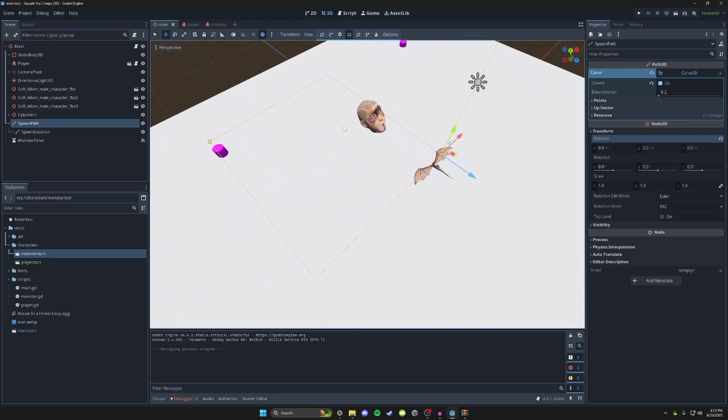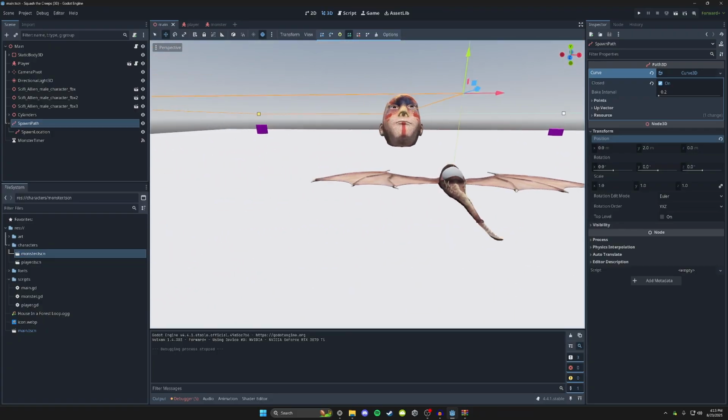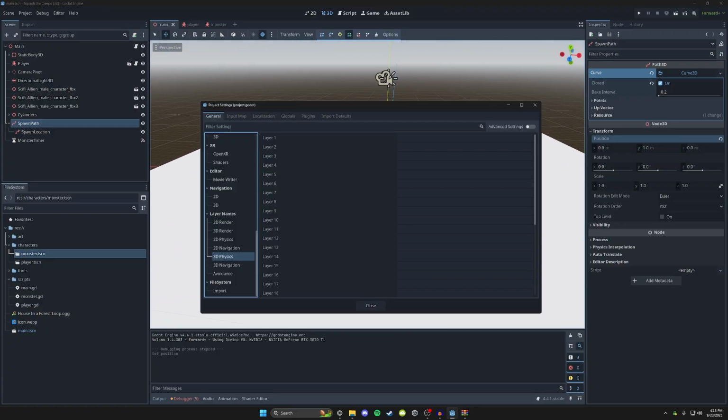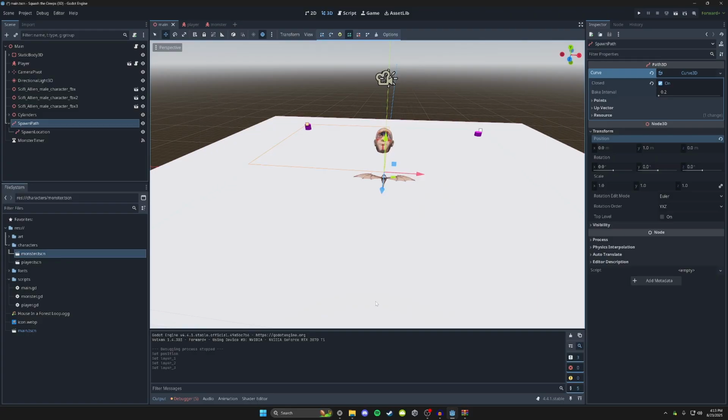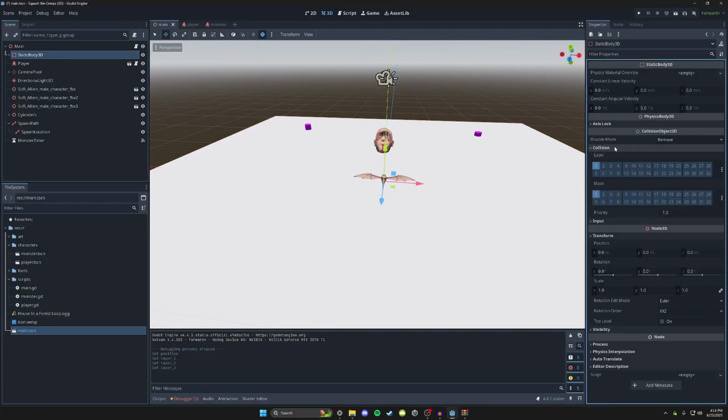Okay, next up is collision. We need a way to kill the enemies and other things. Okay, so we need three different types of layers. We need one for the player, we need the enemy, and we need the world. And now we can do the physics stuff with him. So in our player, probably do the main one first. Let's go into the main scene, the ground. We're gonna go to collision. Collision layer at world. There we go. So now it's on collision layer 3, which is world.